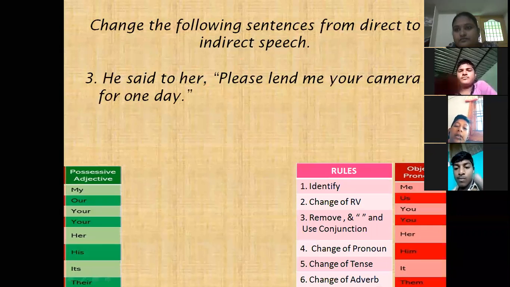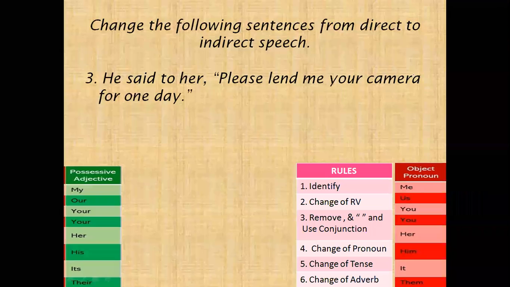Raju, unmute please. Yes children, next one. Here what is the subject? He. He is the subject. And next, the reporting verb. Said to.